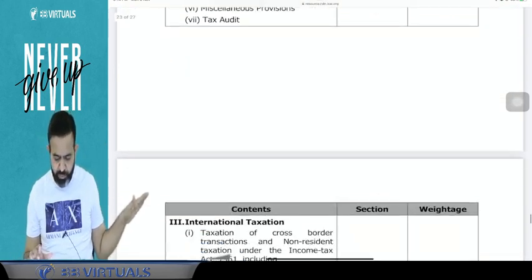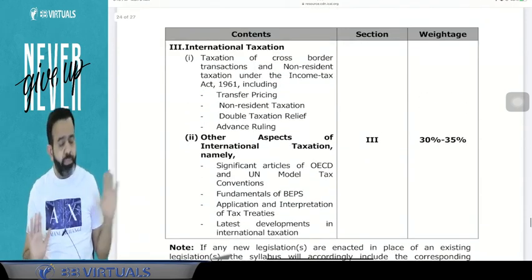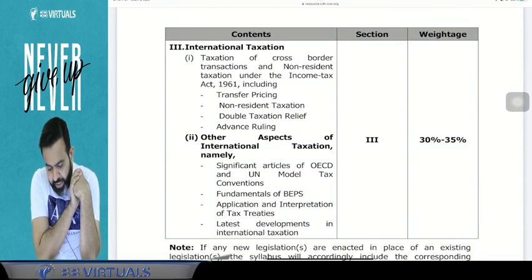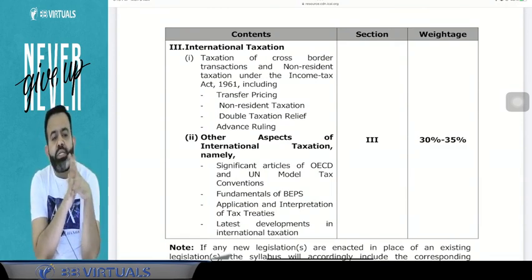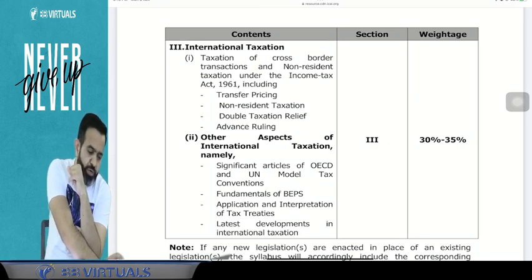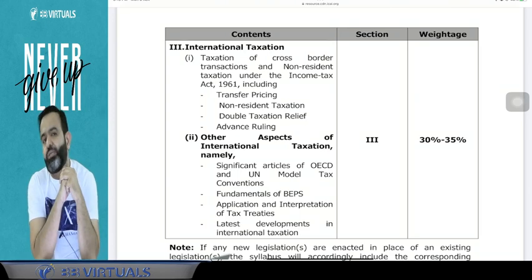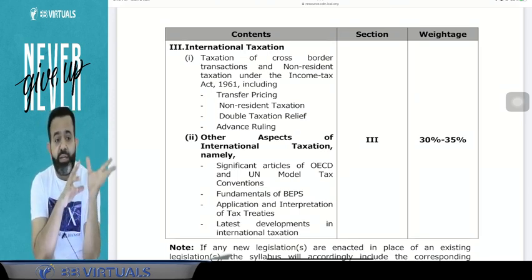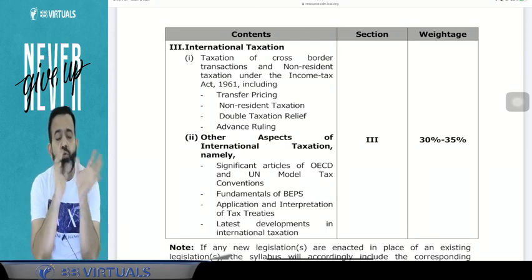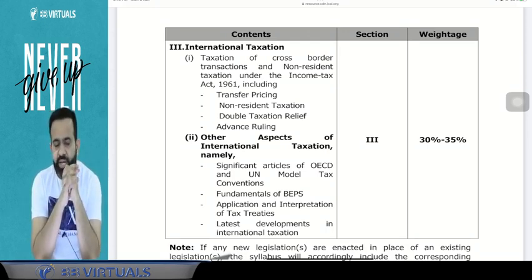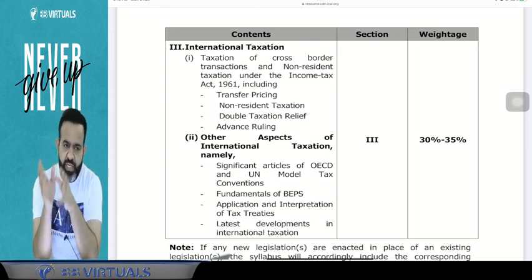We'll discuss the computation part later, but the third part is related to international taxation. That is volume 2 of the compact. And guys, this will cover 30 to 35 marks; if I take an average of 32 marks, in the 120 marks paper 32% comes to 38 marks. So 38 marks are going to be covered from international taxation, and I'm sure that out of 38, at least 15 marks will be from transfer pricing.